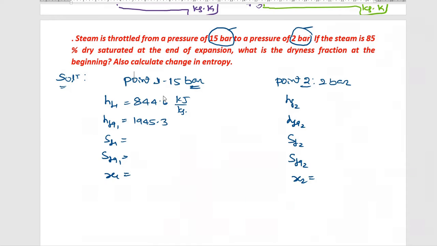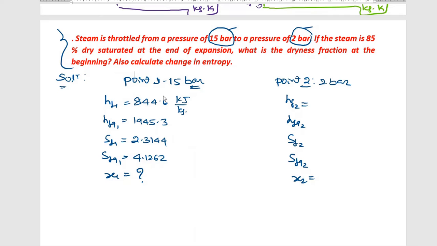And sf1 is 2.3144, and similarly sfg1 is 4.1262. Now, is the value of x1 given in the numerical, or do we need to find out? We need to find out, so x1 is unknown.